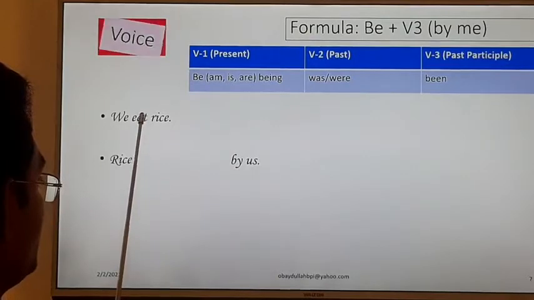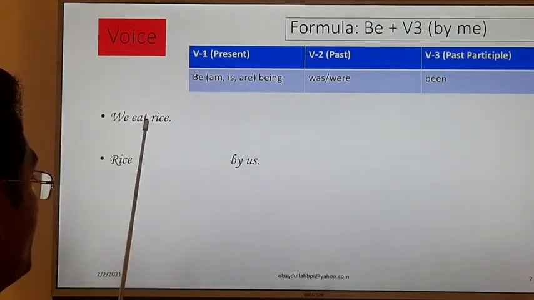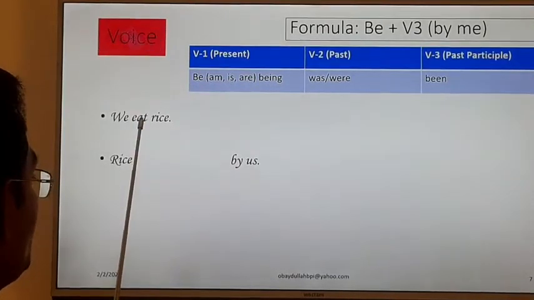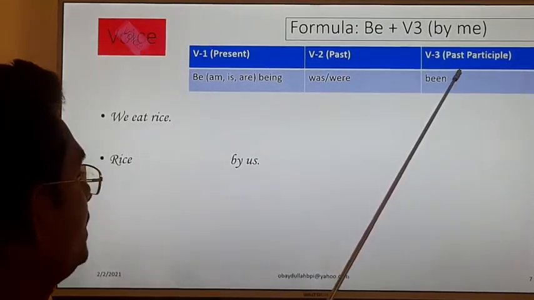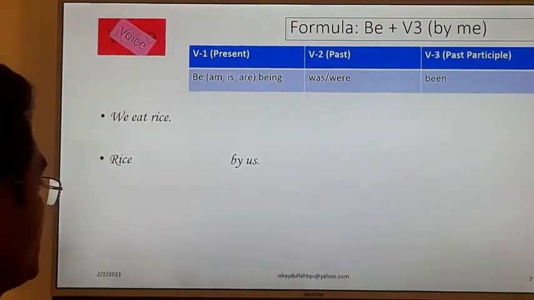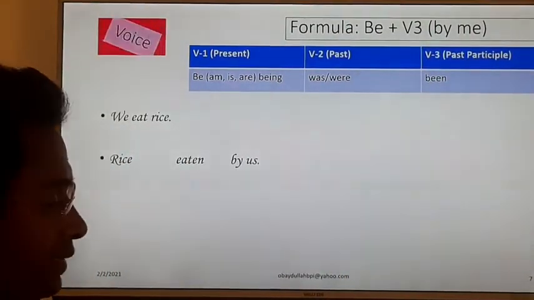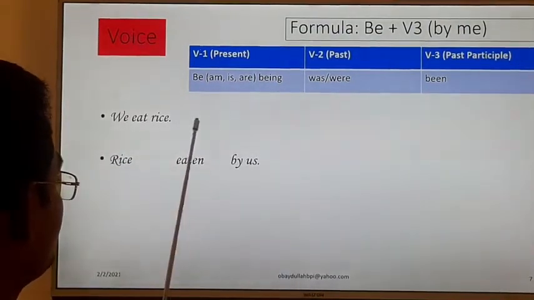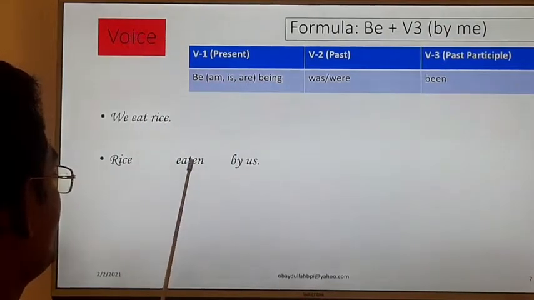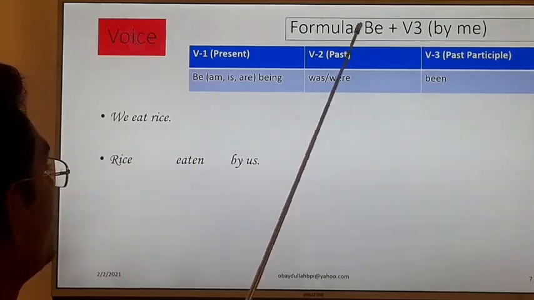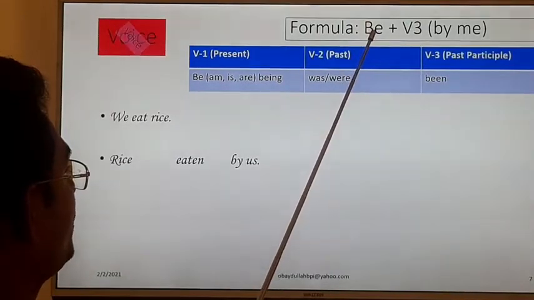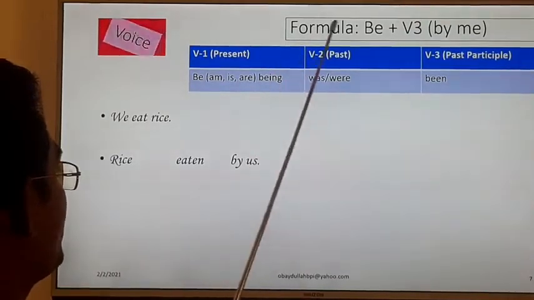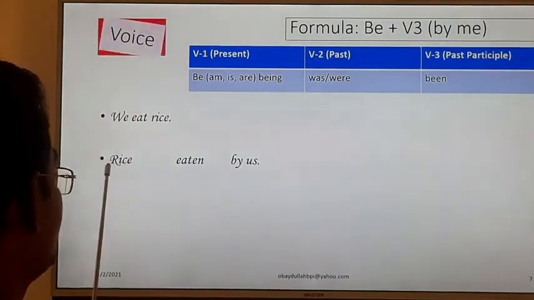Now eat is the present form, verb number 1, and I have to change it into verb number 3, the past participle. What is the past participle form? Eaten. Eat, ate, eaten. So I have written the verb number 3, V3. Now we have to take the help of the be verb. I have to write the be verb here, and we have to match this be verb with the subject rice.